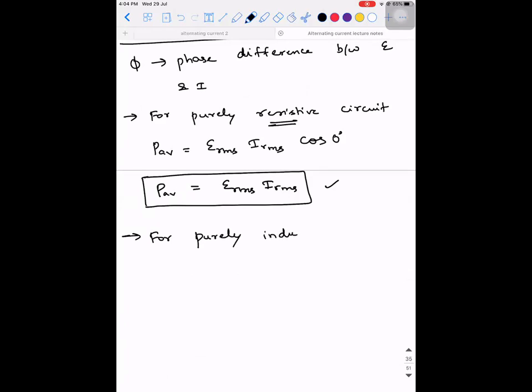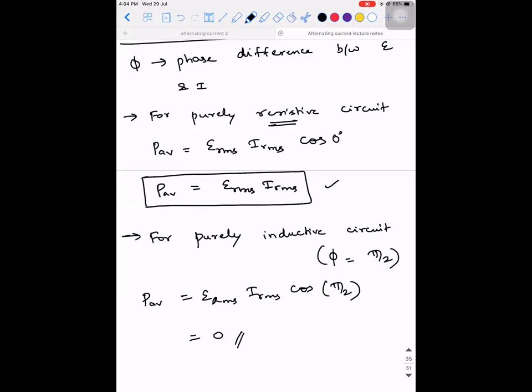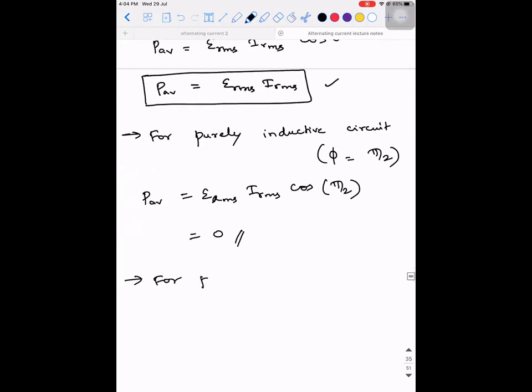Similarly, for a purely inductive circuit, what is the value of phi? 90 degrees. Pi by 2, right? Okay. So P average is equal to ERMS into IRMS into cos of how much? Pi by 2. Answer will be 0. Okay. Similarly, for pure capacitive circuit, it is zero, right?